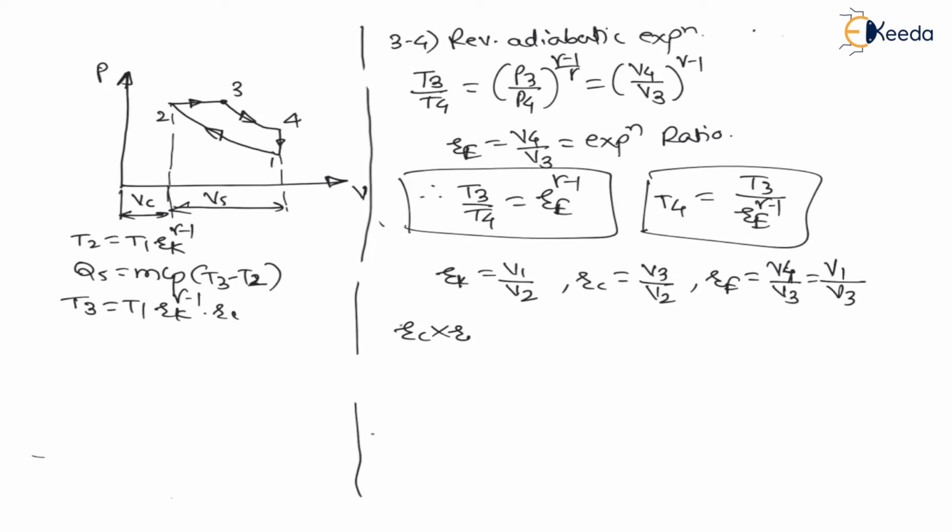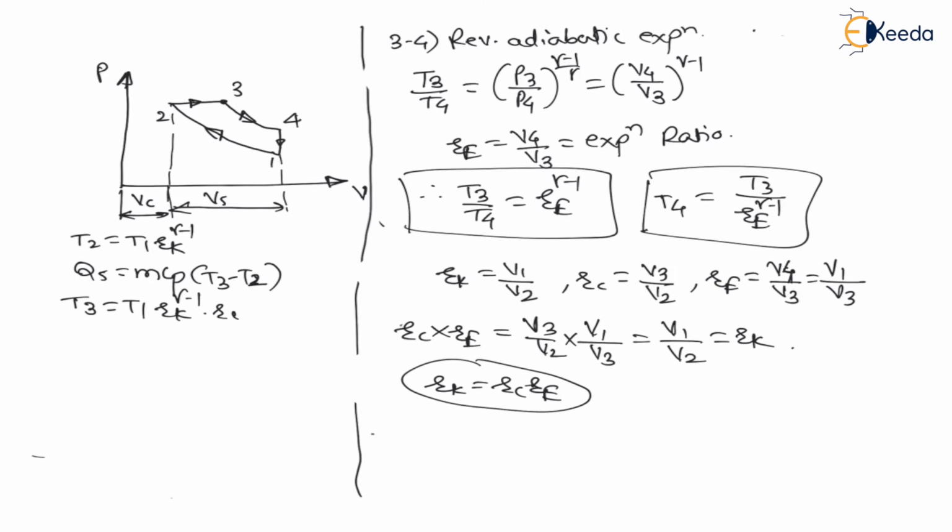RC into RE is equal to V3 divided by V2 into V1 divided by V3. Now here V3 will get cancelled, it will become V1 divided by V2, which is nothing but RK. Therefore the product of cutoff ratio and expansion ratio is the compression ratio.